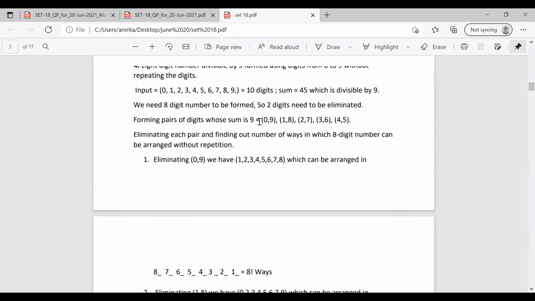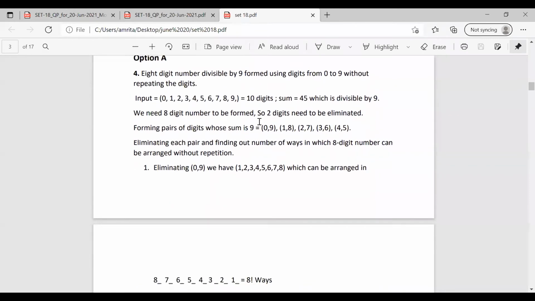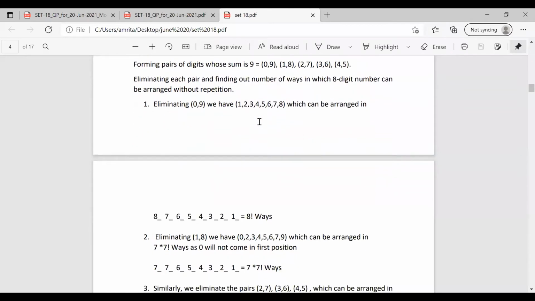So here, we are given an input of 10 digits, and we only need an 8-digit number to be formed. So the 2-digit combinations which are divisible by 9 are found, and eliminating all these combinations and finding out how this can be arranged, then taking a total of all the combinations, we can have the answer.